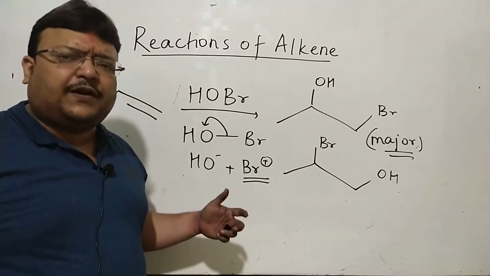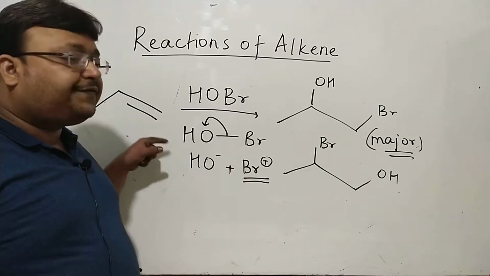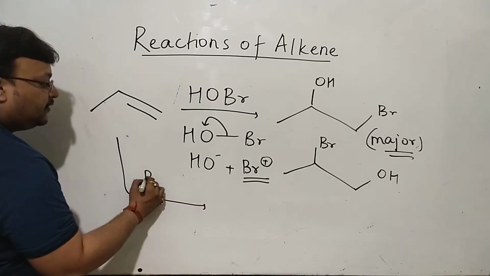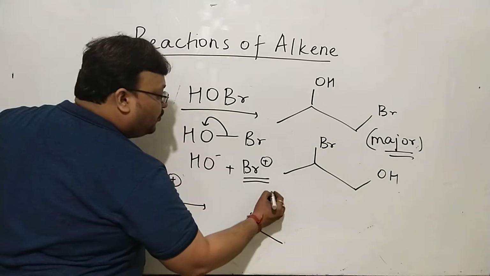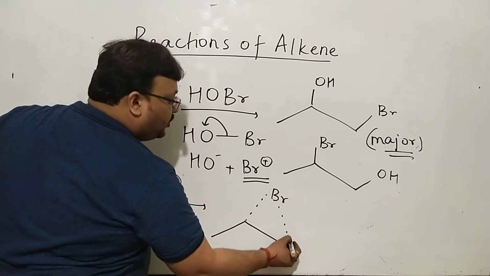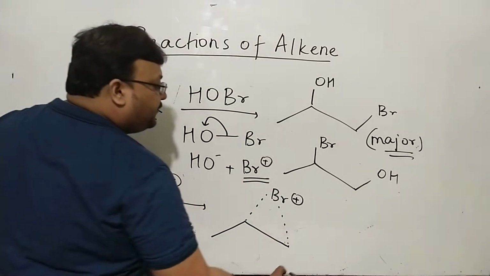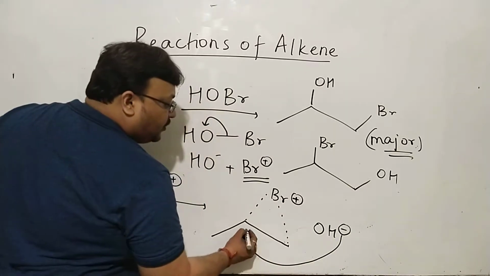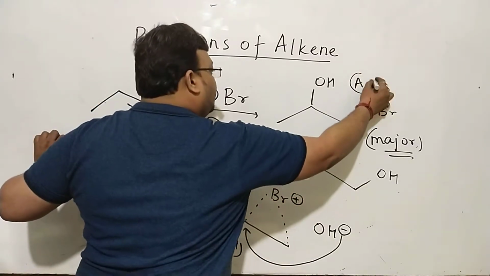All cases are electrophilic addition to begin with. So Br plus will start the proceedings. Br plus will go first, and in bromination we have seen that this Br plus forms a bromonium ion. Now this bromonium ion, if OH minus attacks this particular carbon, possibility A, will give you product A.